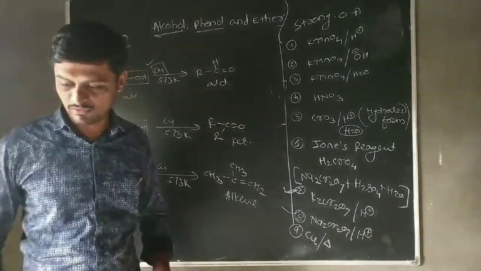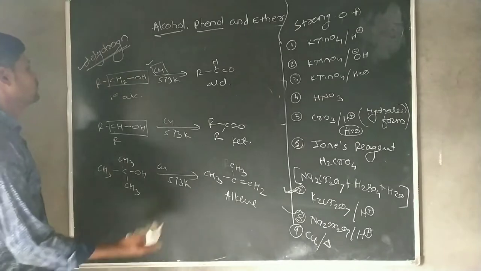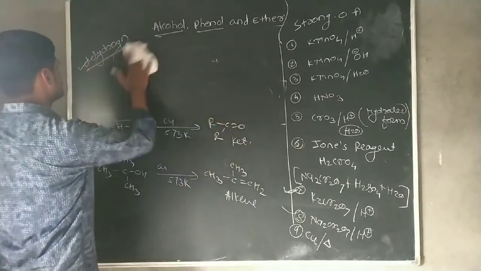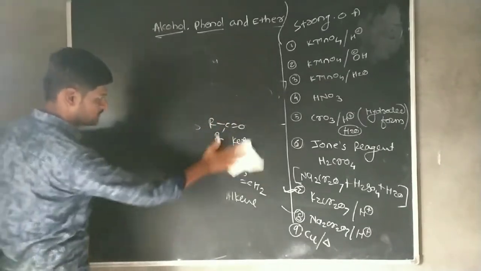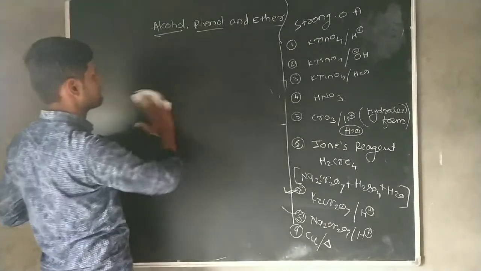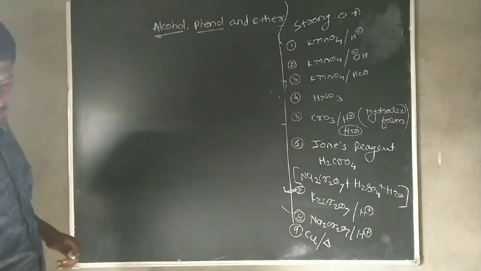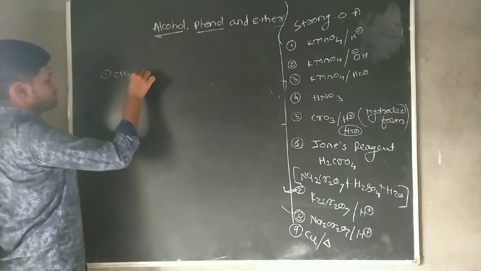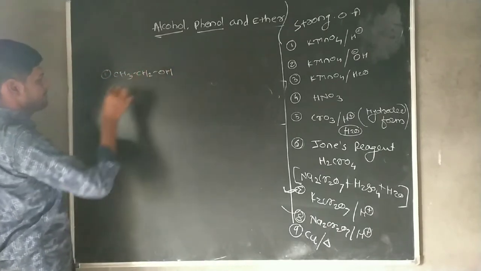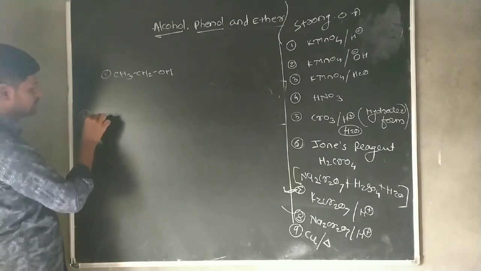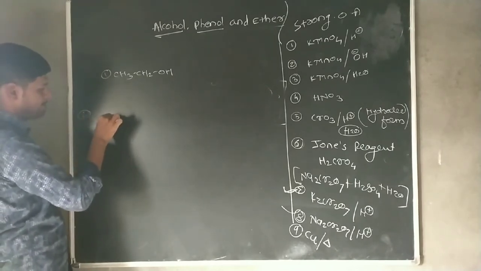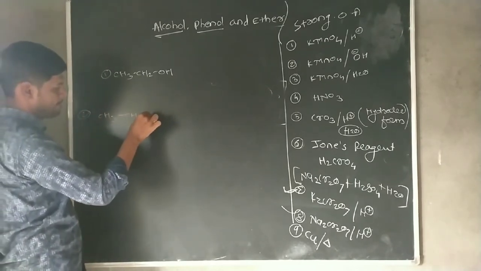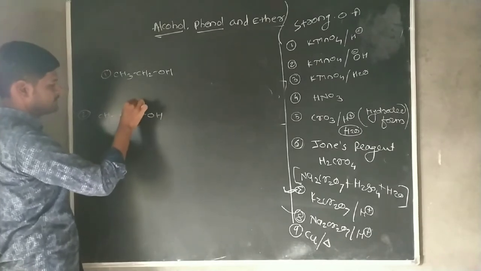Okay guys, this is the oxidation reaction of alcohol. Now we consider some examples here. Second, CH3 is here.